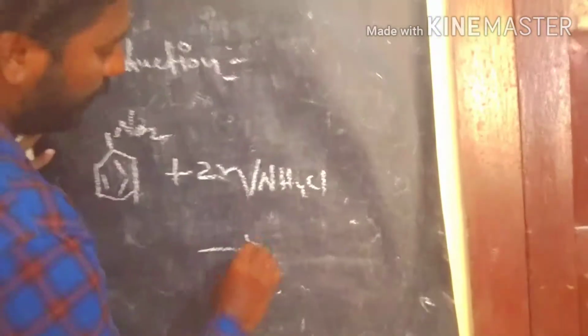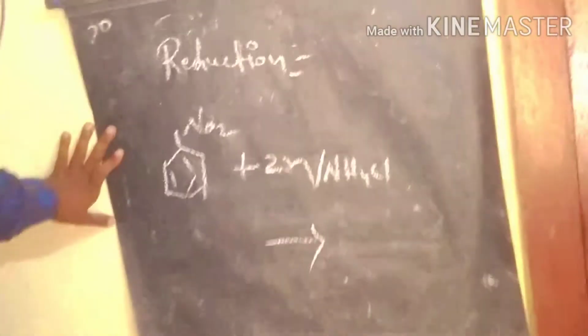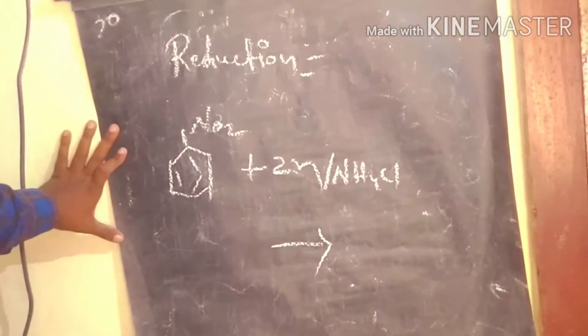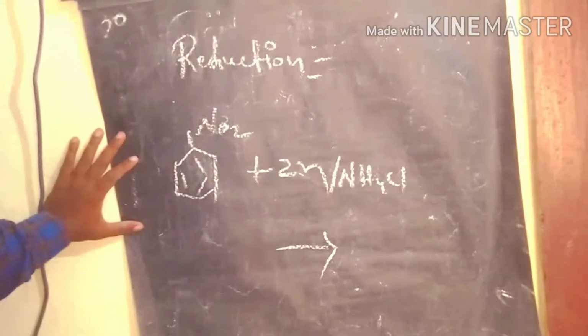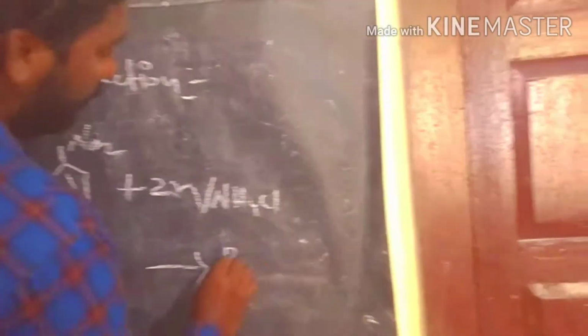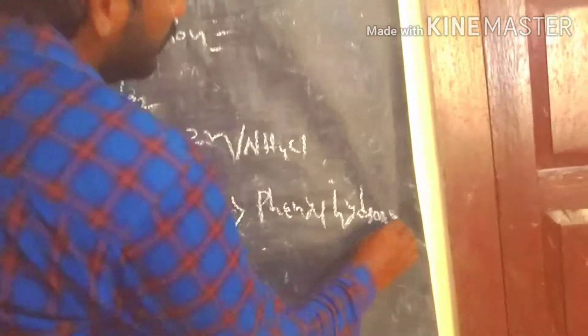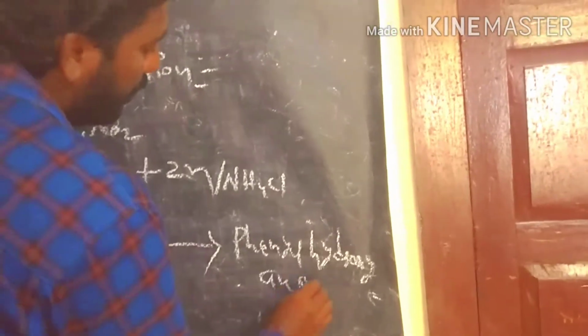to produce the phenylhydroxylamine. So that is the product, phenylhydroxylamine. So this is the product we are getting.